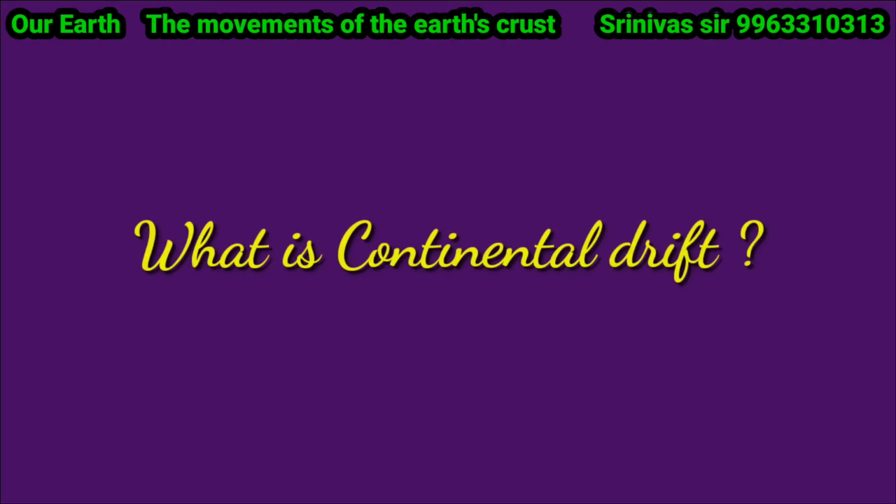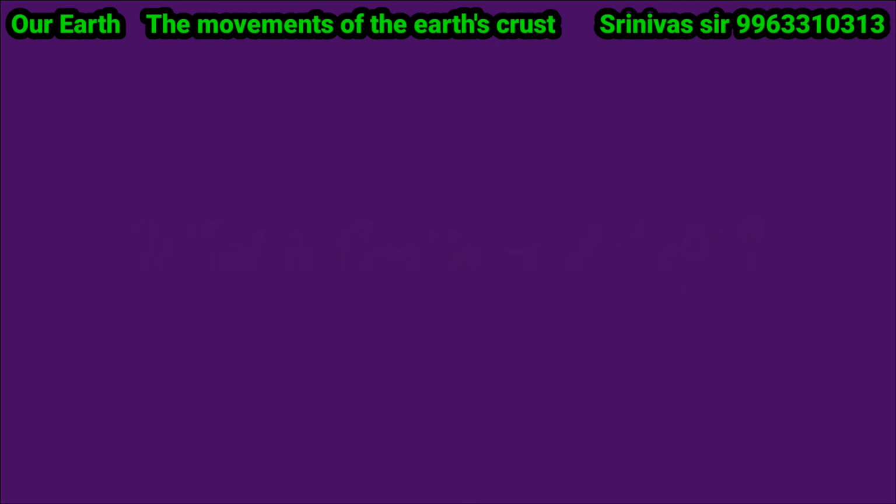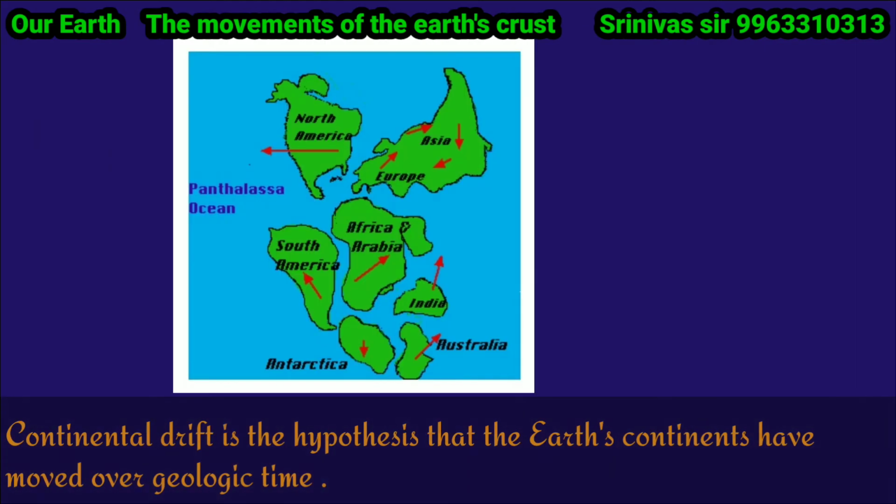What is continental drift according to Alfred Wegener? Continental drift is the hypothetical theory. It explains how the Earth's continents have moved over geological time.